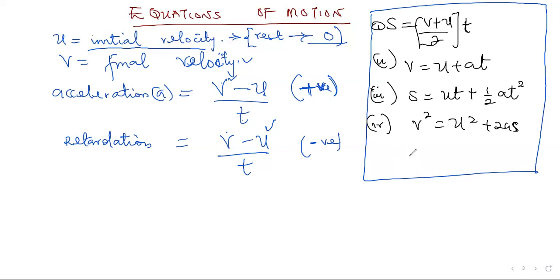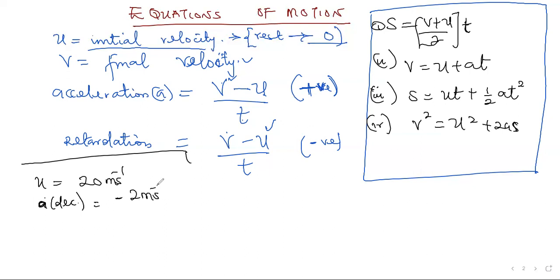For example, a body is moving with an initial velocity of 20 meters per second. I'm going to write initial. What I told you, initial is what? U. That's 20 meters per second. That's the initial speed. Then it said it's subjected to a uniform deceleration. We're going to use A for deceleration, but don't forget it's deceleration this time around, so A equals minus 2 meters per second squared. Deceleration always comes in negative.